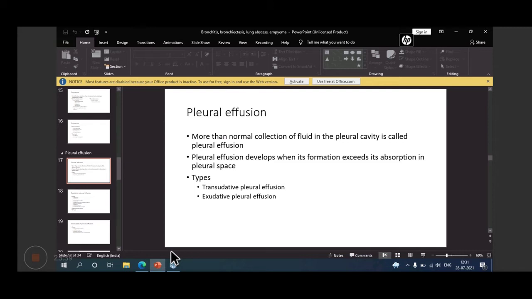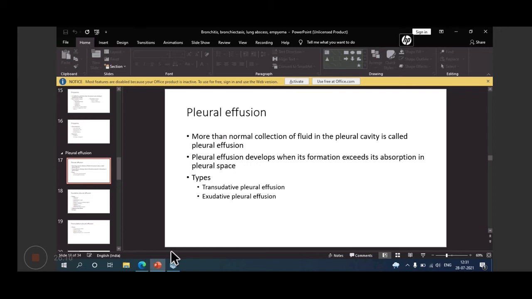If there is more than normal collection of fluid in the pleural cavity, it is called pleural effusion, because normally also some fluid is there. So pleural effusion develops when its formation exceeds its absorption from the pleural space.